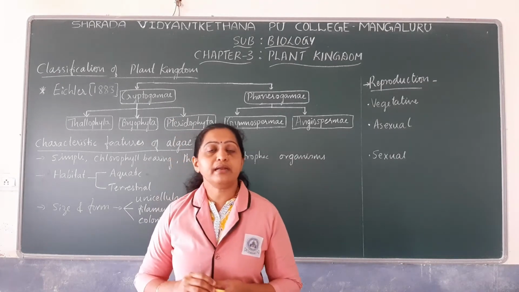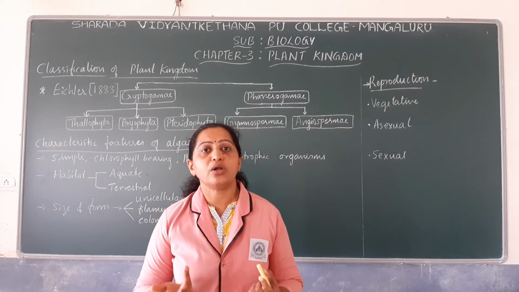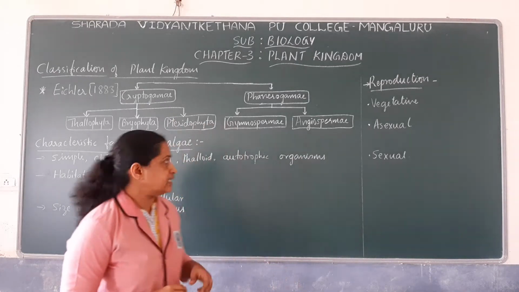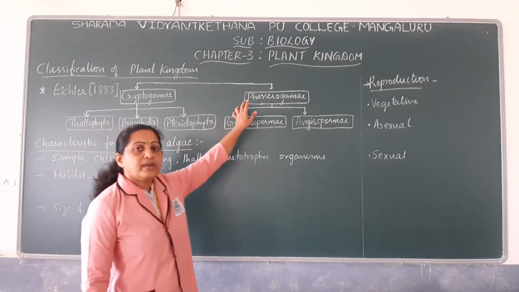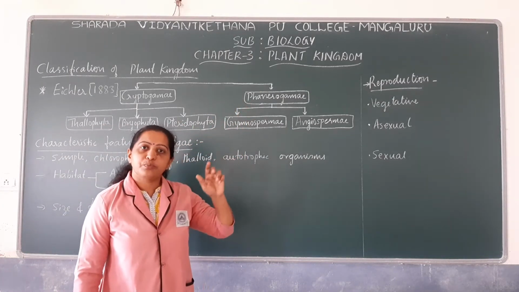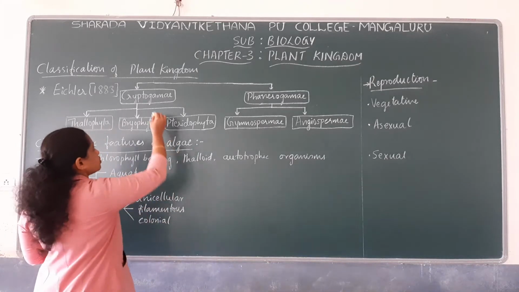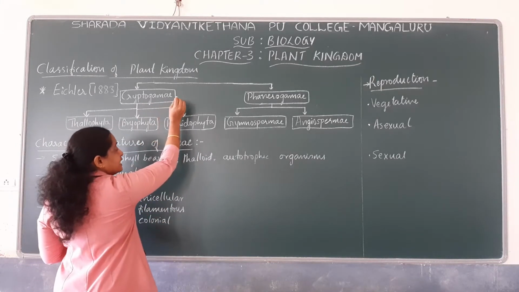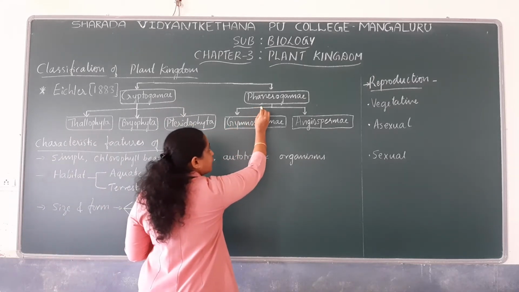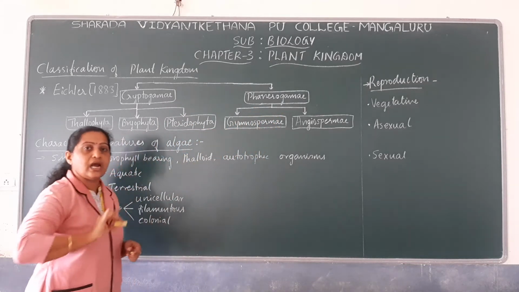So cryptogamy includes plants that do not produce seeds, whereas phanerogamy is the group of plants which produce or bear seeds. So cryptogamy are seedless plants, whereas phanerogamy are seed bearing plants.